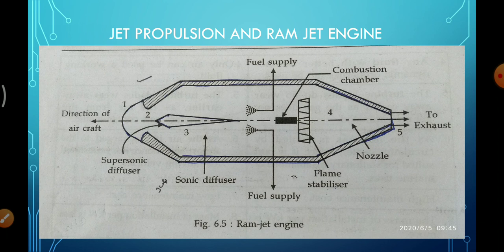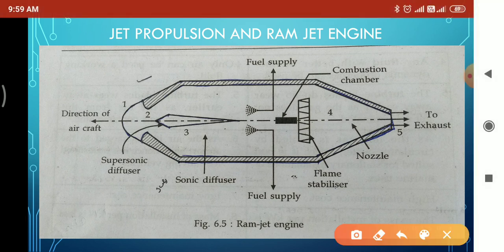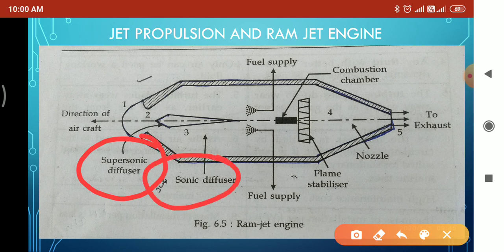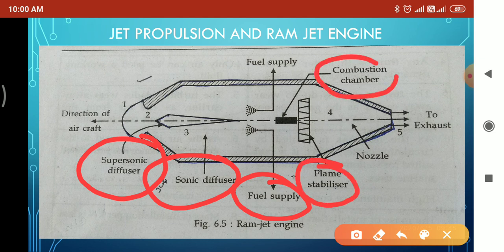Now let us go for ramjet engine. So the figure shows you what? Ramjet engine. So first we should know the parts of this engine. So first is supersonic diffuser, second is subsonic diffuser, then fuel supply, flame stabilizer, combustion chamber, nozzle, and last is exhaust. These are the parts of ramjet engine.